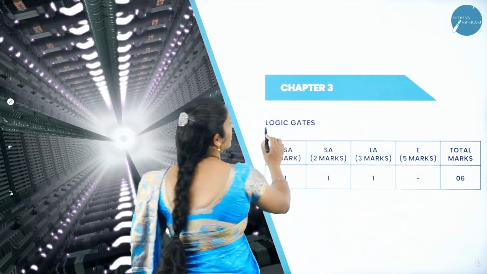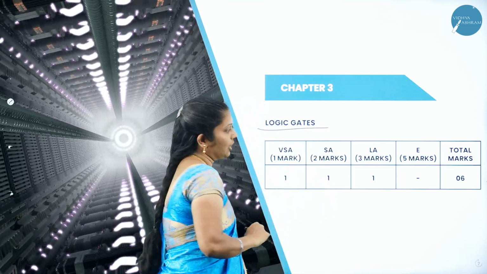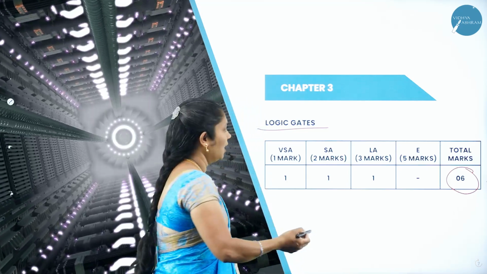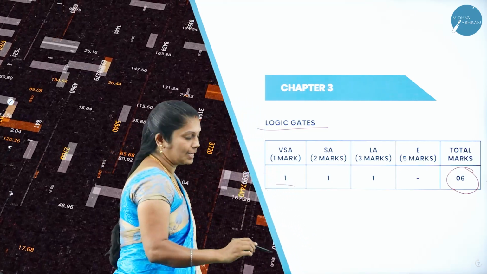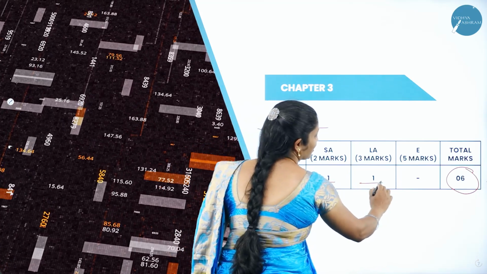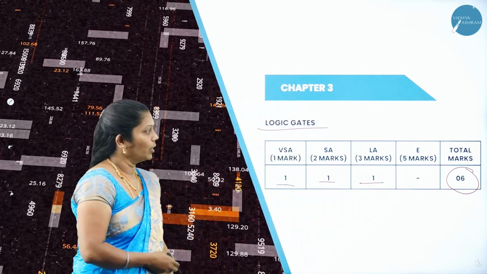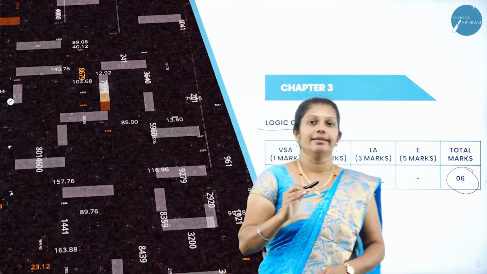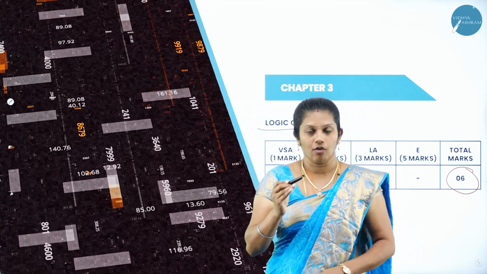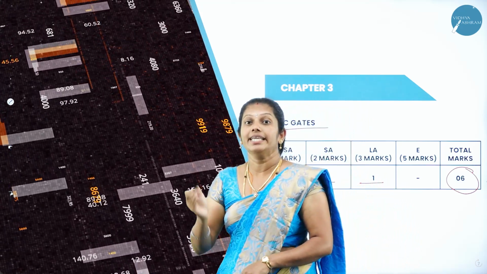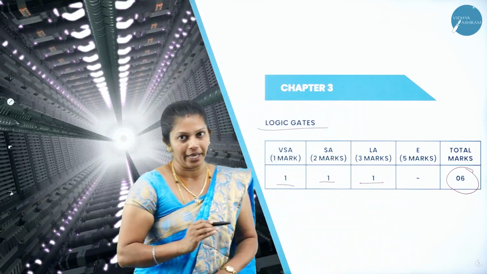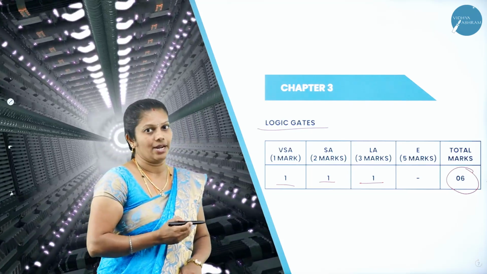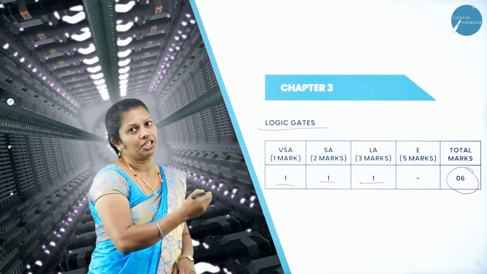The third chapter is logic gates. The total weightage of this chapter is 6 marks in the annual exam. Out of that, in part A, 1 question they will ask, in part B, 1 question, as well as in part C, 1 question. Totally 6 marks weightage. Whereas in this chapter, you will study what is meant by gates, which are the basic gates, which are the derived gates, how to write the circuit diagram, as well as truth table for all the basic gates as well as derived gates. This is the easiest chapter in your syllabus.